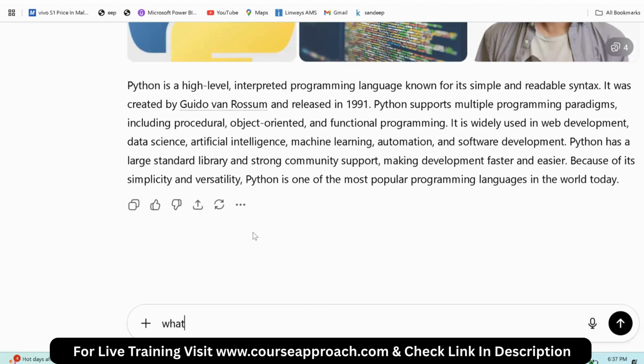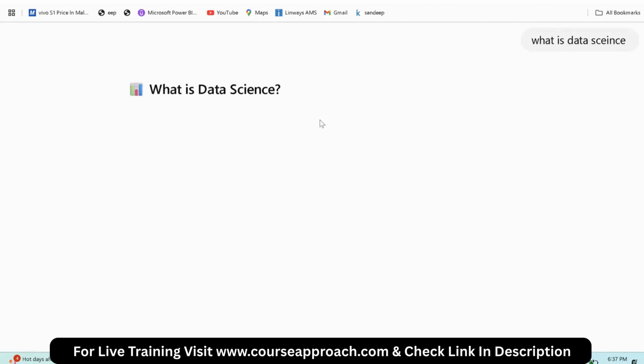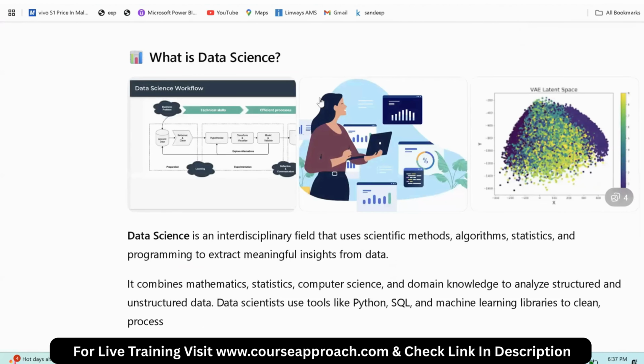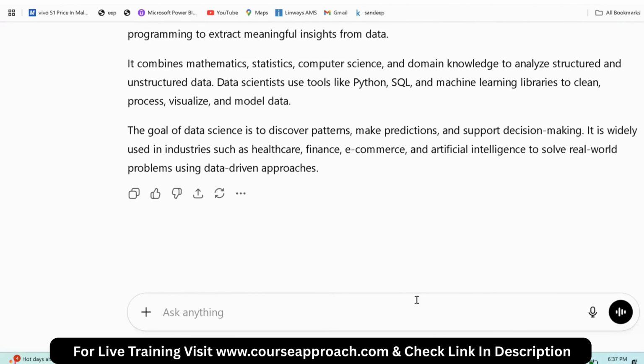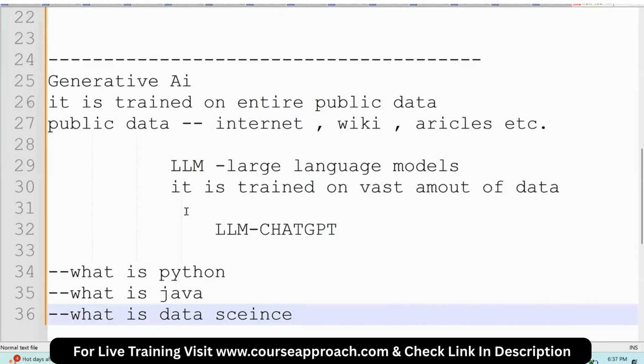Now I'll ask one more question. What is data science? Again, it is giving us the answer, because the information about data science is already there on websites and the internet, so it is able to give the answer. Now, again, as I told, we have some limitations with respect to generative AI.